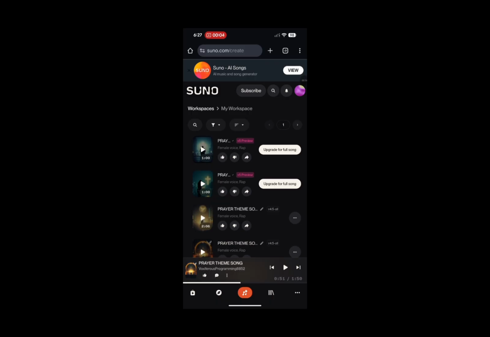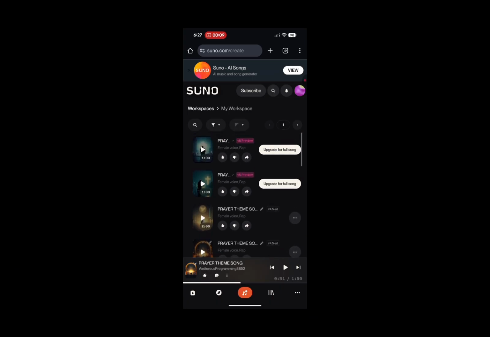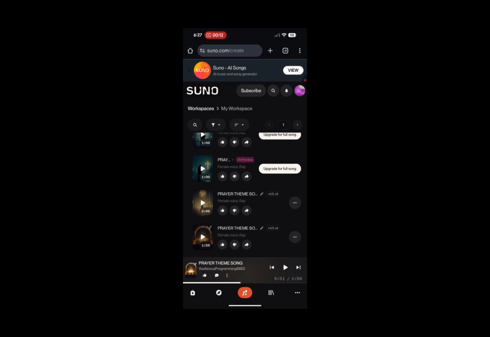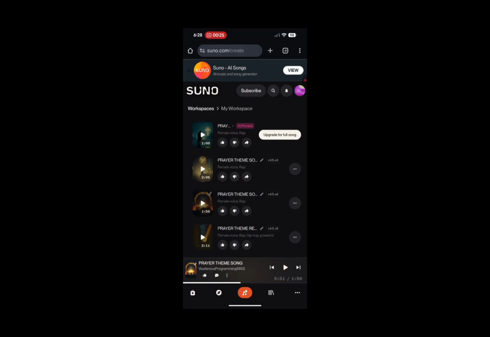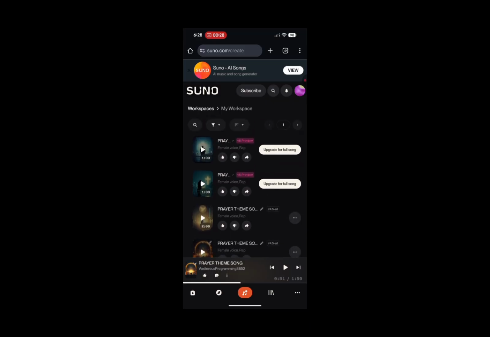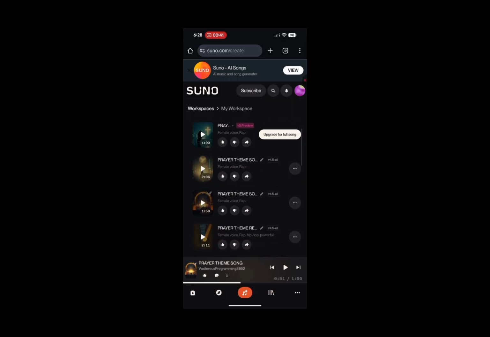You're welcome back. If you're still with me, the song is already done. But in this case, because I'm using my mobile phone for this training, we may not be able to use the song. Meanwhile, I'm going to play one of them. You can see the first two say upgrade for full song, so those are premium, but then we have the free one that we just created. Let me play one of them.